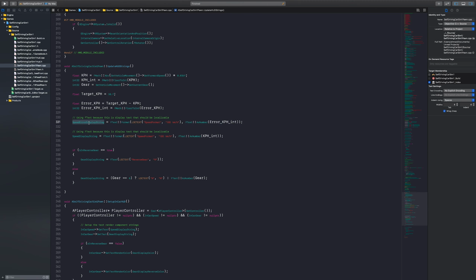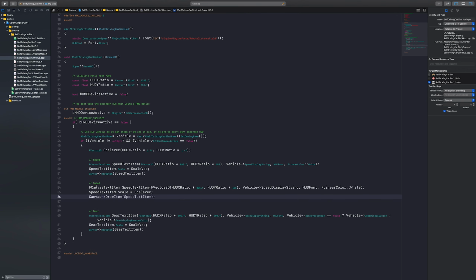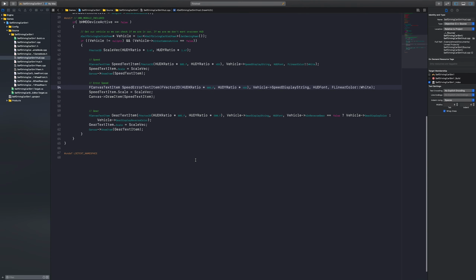Now we need to move again to the HUD object, and we need to add a new text to display. Let's call it here the error speed. We need to change the name here again, so we have the error or the speed error text.